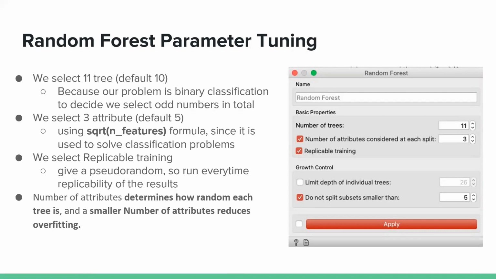If we keep this parameter value too low, the trees in the random forest will be quite different, and each tree will have to be too deep to fit the data well enough. Because of that, a smaller number of attributes reduces overfitting. So the formula we use for this parameter to find the ideal value is the square root of the number of features for classification. And if we use regression, we take the logarithm of the number of features. Also, we select replicable training, which gives pseudo-random, so the results are reproducible every time.